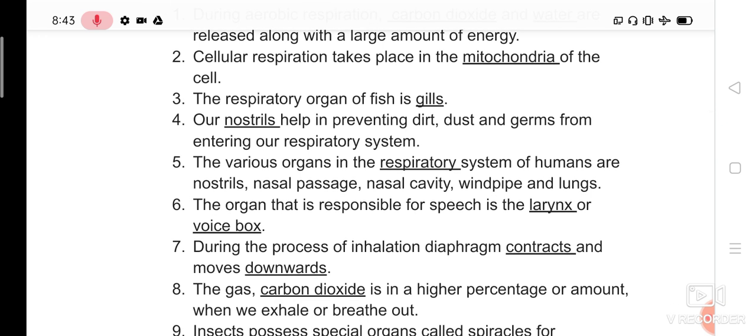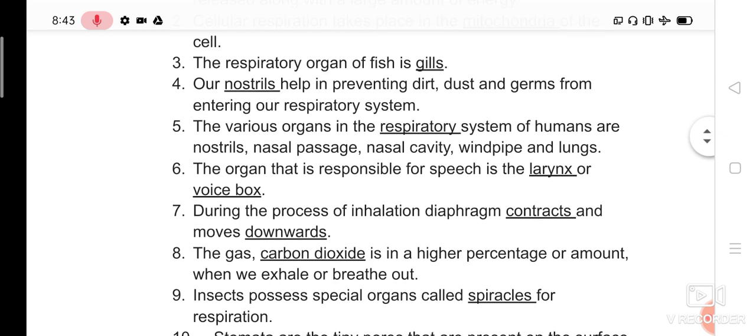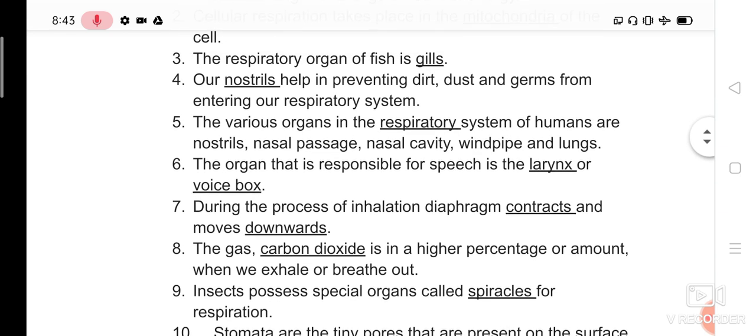Okay, next question. Question number 3. The respiratory organ of fish is dash. Respiratory organ means the organ which is involved in respiration. In fish, gills are the respiratory organ because they contain blood vessels, and for respiration we need oxygen. Like human beings, fish also need oxygen.